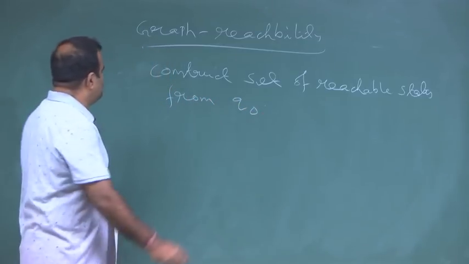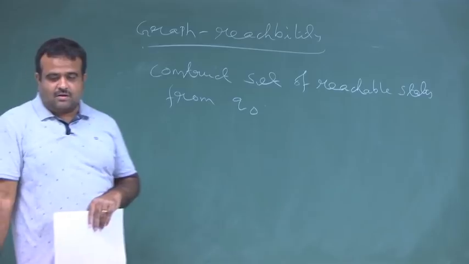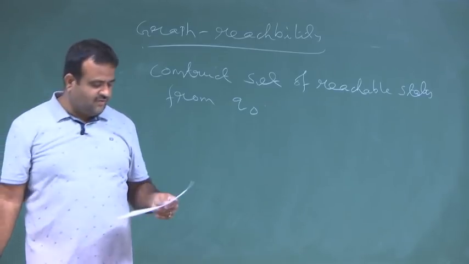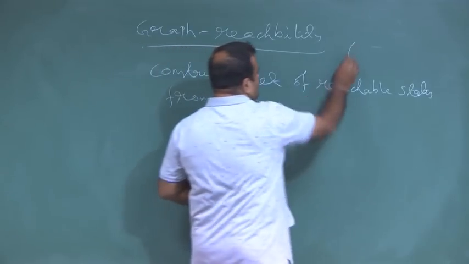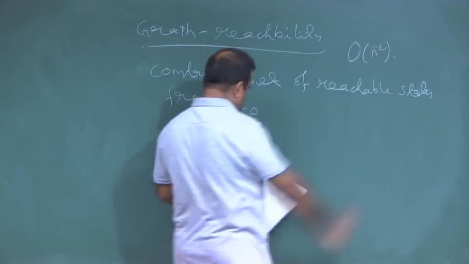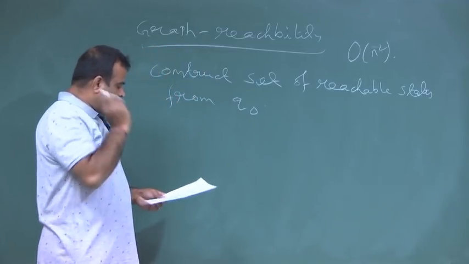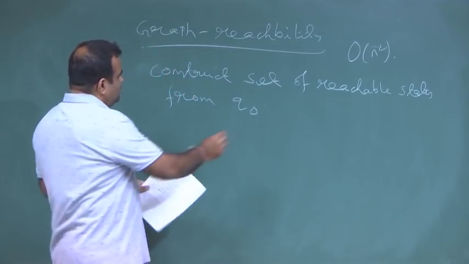This we can do using graph traversal, BFS or DFS, and if there are n states in the automata, that can be done in time complexity of order n square. So, we construct this set.